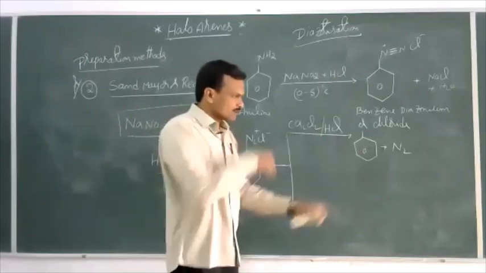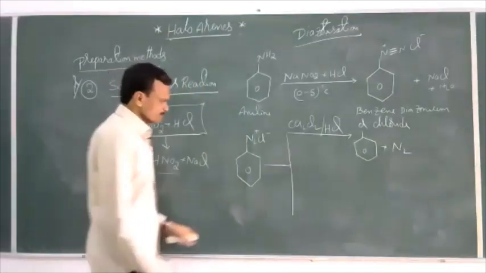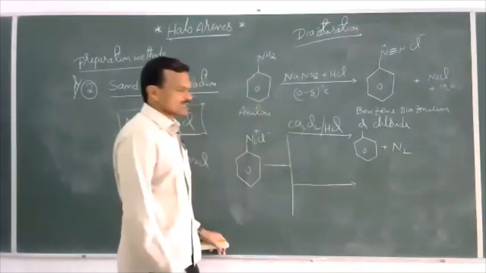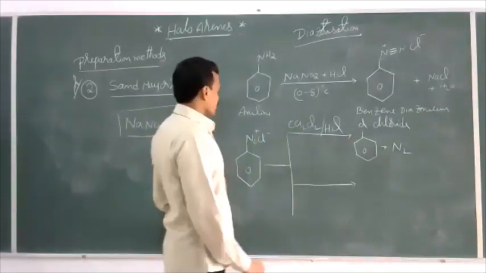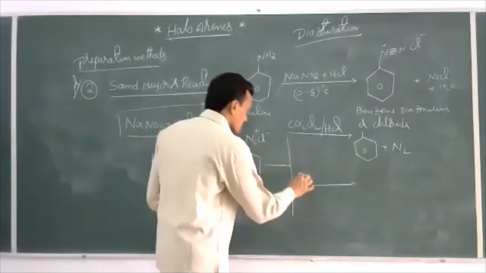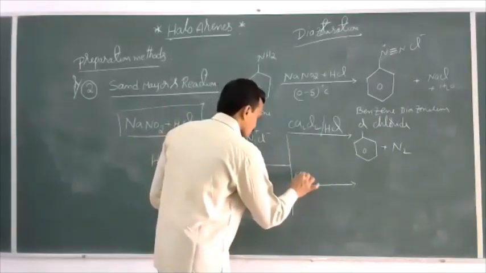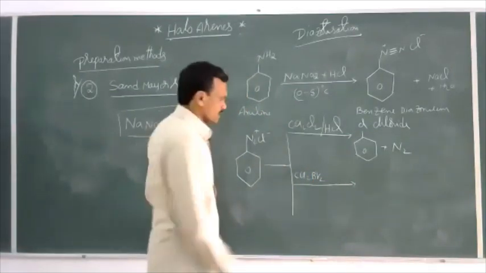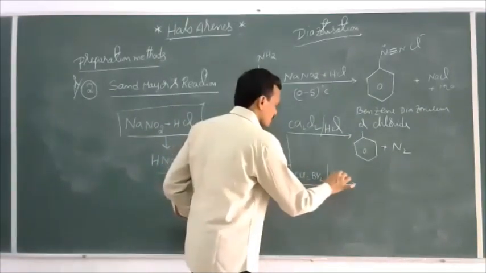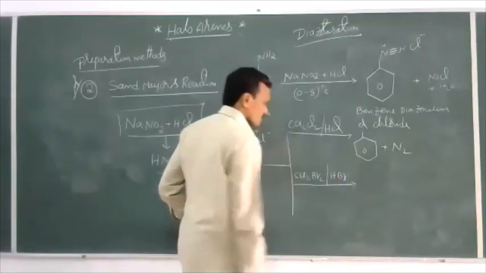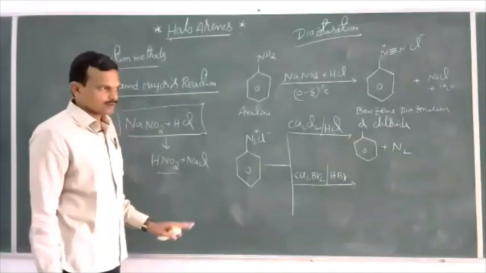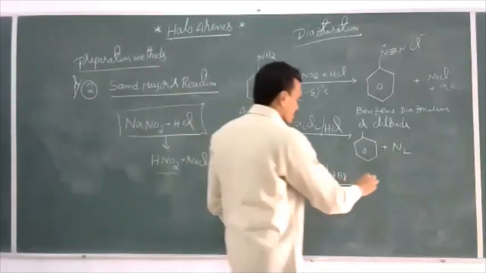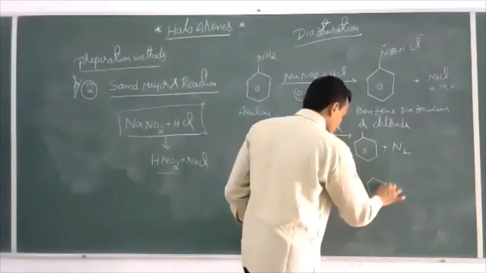Then you can get chlorobenzene. Now, in the same reaction, if we use Cu2Br2, cuprous bromide, and HBr, hydrogen bromide, same reaction. Here the diazo group is replaced by bromine. Then you can get bromobenzene.